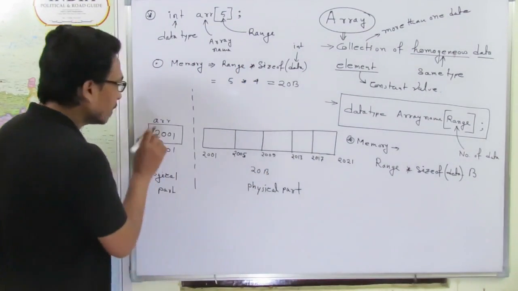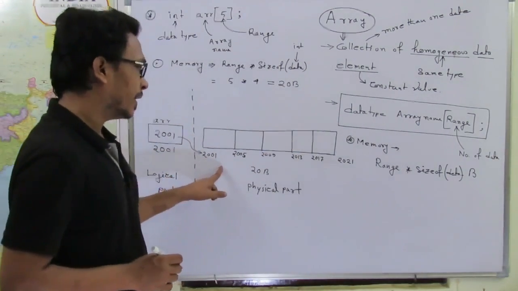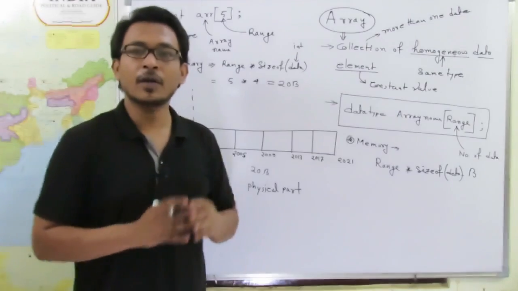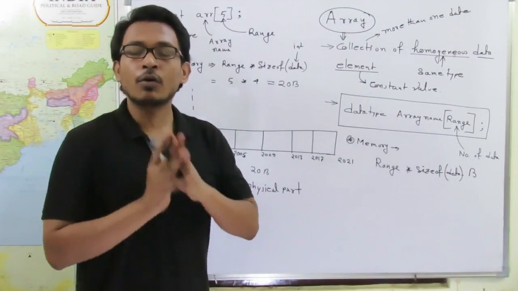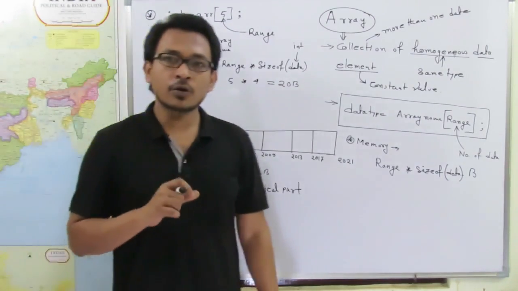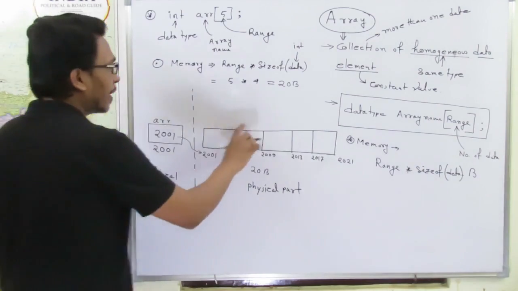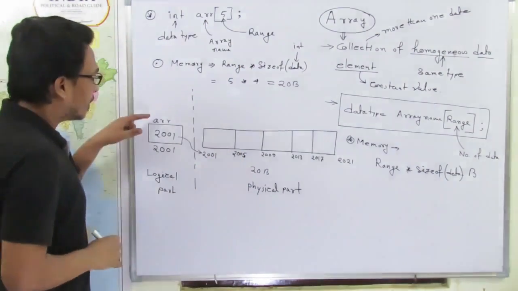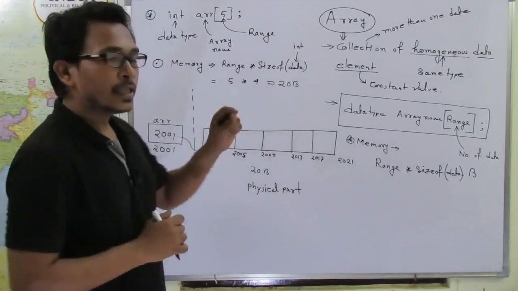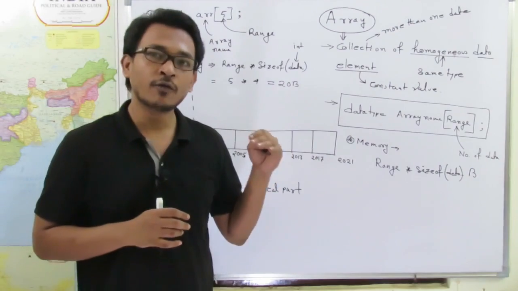Clear? Now the array name contains the base address of this particular block of array. That means this array name is a pointer itself, and that particular pointer is a constant pointer. Now what does it mean by constant pointer? Constant pointer means after allocating the memory, we are not allowed to update that particular value. Clear? That means whenever the memory is allocated for this particular array ARR, the base address of this array will be stored in this ARR, and it is not permitted for any programmer to update the content of the array name.